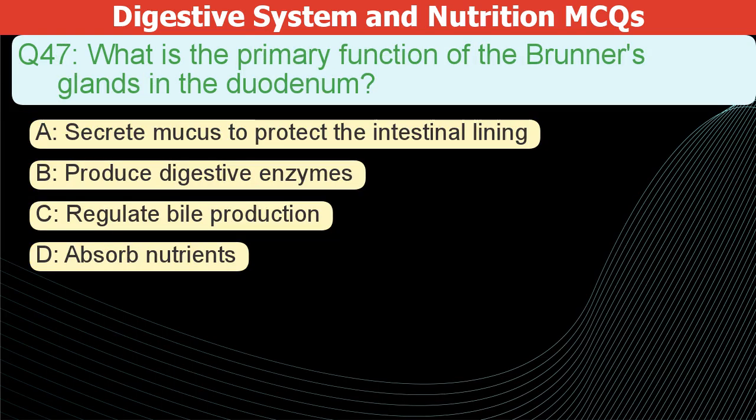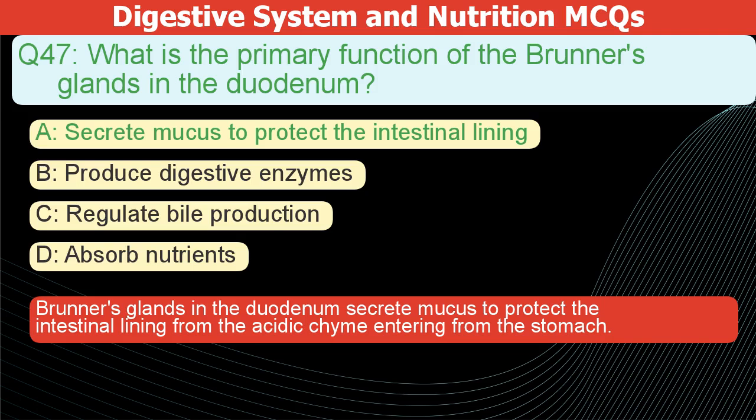What is the primary function of Brunner's glands in the duodenum? A. Secrete mucus to protect the intestinal lining. B. Produce digestive enzymes. C. Regulate bile production. D. Absorb nutrients. The correct answer is A. Brunner's glands in the duodenum secrete mucus to protect the intestinal lining from the acidic chyme entering from the stomach.